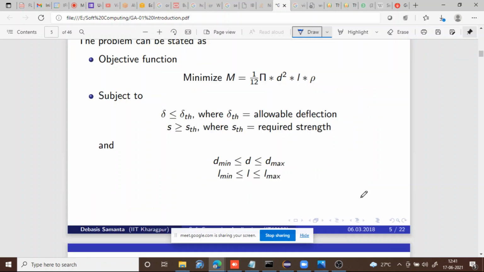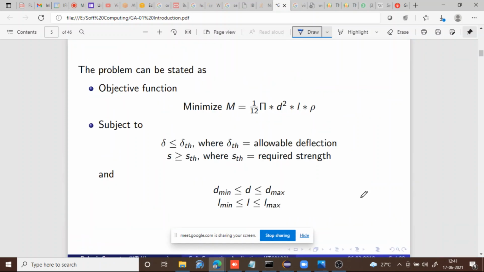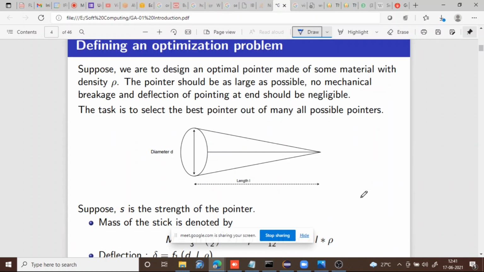It may also include some constraints. So apart from the function, it may also include some constraints. Here is an example, and a question is given. Suppose you are asked to design an optimal pointer, something like a pointing device. It looks like a cone, but one end is a pointer, made of some material with density rho.